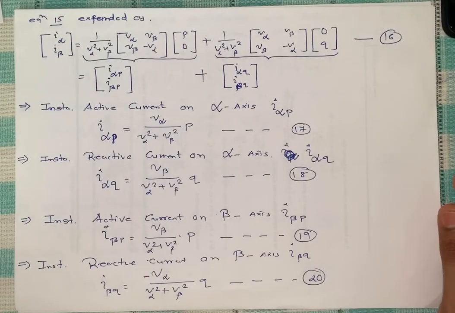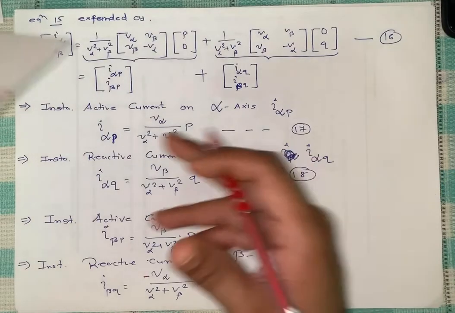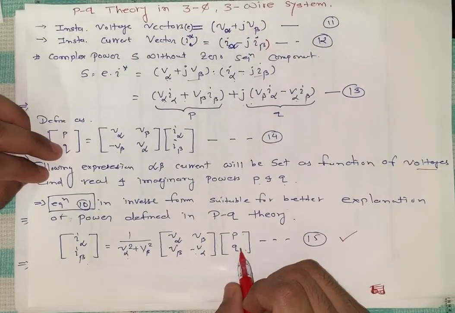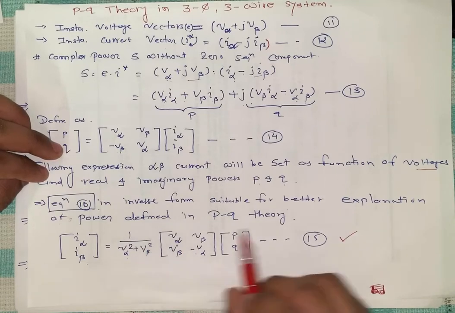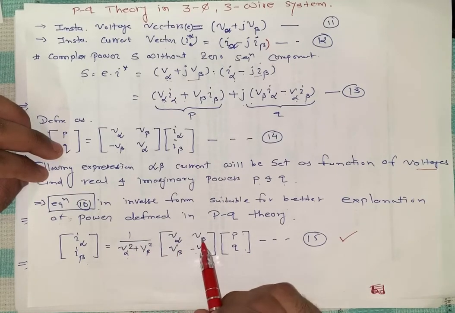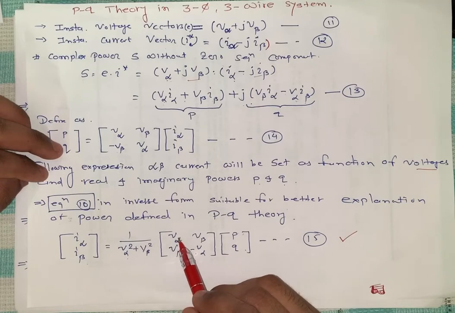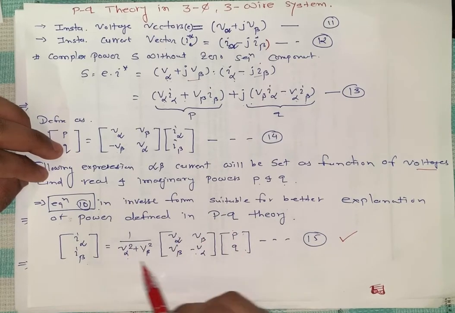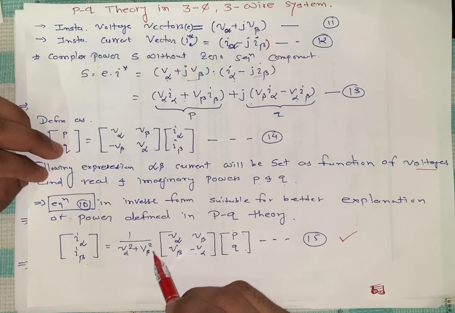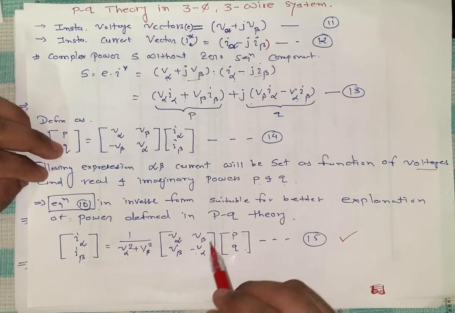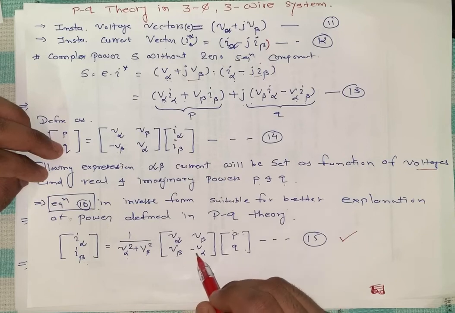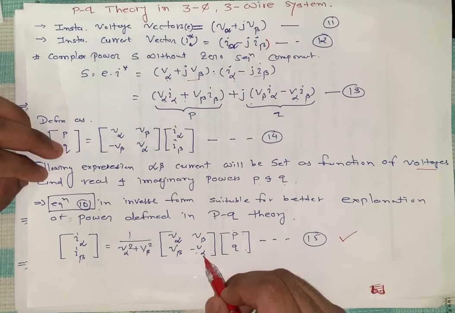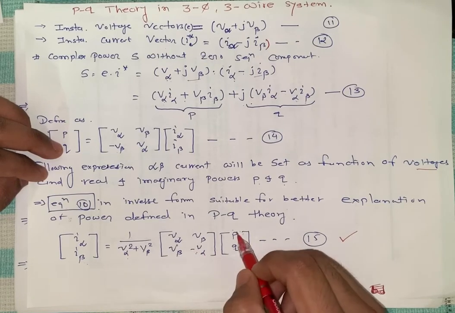Now equation 15, you can see in equation 15, that is a combination of active and reactive power. If suppose I want to separate, then what will happen? This V alpha, V beta will be multiplied here. So V alpha is with P, V beta with Q. Similarly for I beta, we can write 1 upon V alpha square plus V beta square, V beta multiplied by P and minus V alpha multiplied with Q. So minus V alpha into Q and V beta into P.